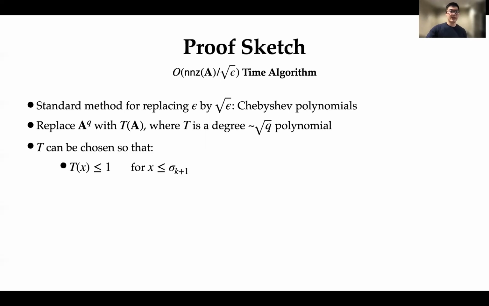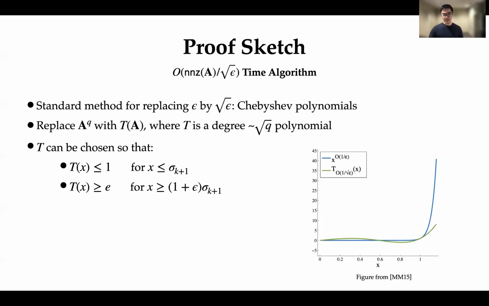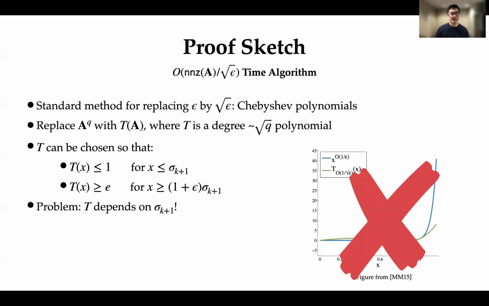So the idea is to choose T so that T(x) is at most 1 whenever x is at most the k plus 1 singular value, and whenever x is at least 1 plus epsilon times the k plus 1 singular value, I want the value of the polynomial to be at least a constant. Now, this looks something like this. And this has worked in the past, for example, for standard low-rank approximation. But what's the problem here? The problem is that T depends on sigma k plus 1, and we don't know the value of sigma k plus 1, which means that this approach cannot work, at least as is, naively.